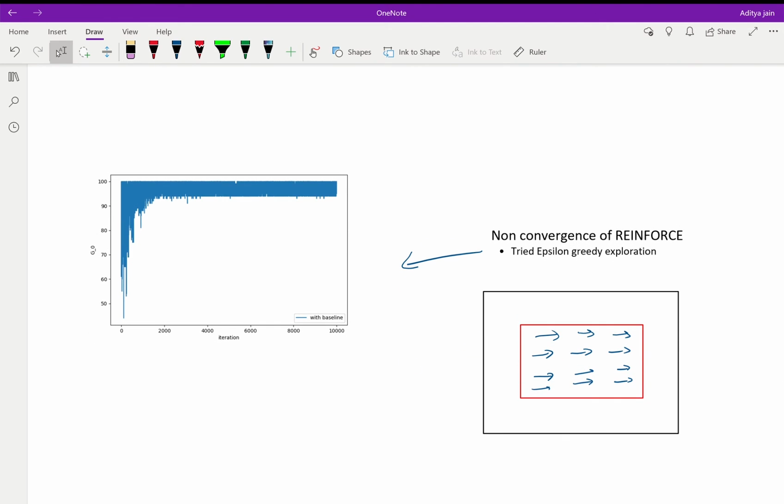The policy found by REINFORCE was all rights or all lefts based on random initialization. We think this is because of lack of exploration that it gets stuck on a local minima.